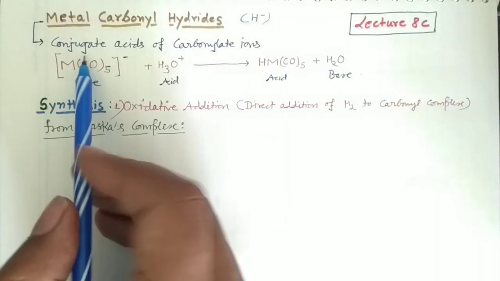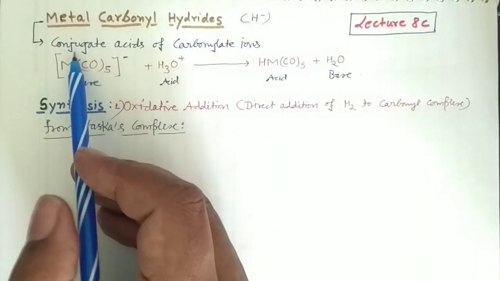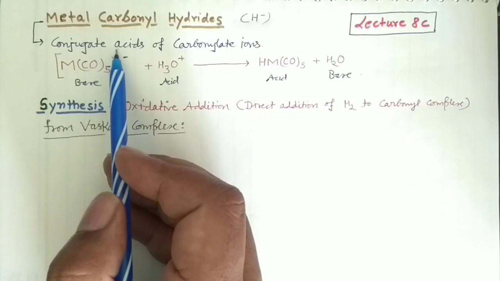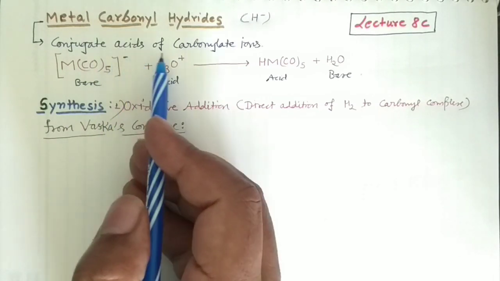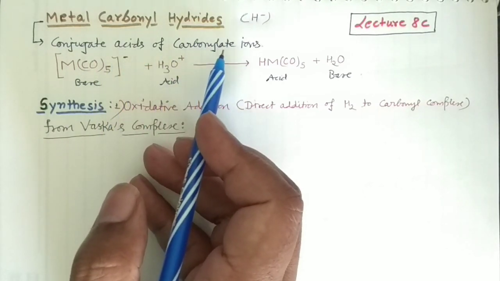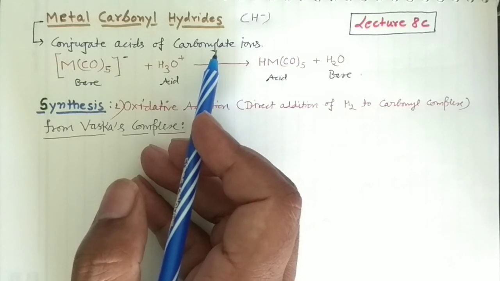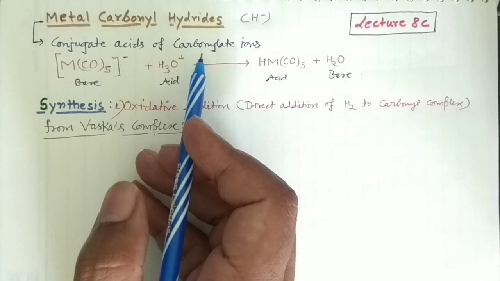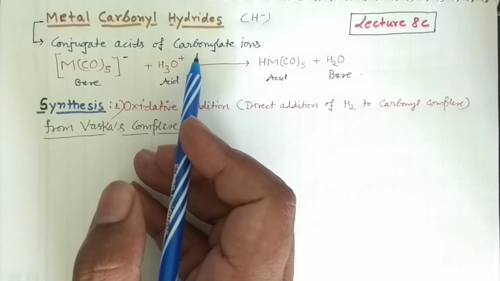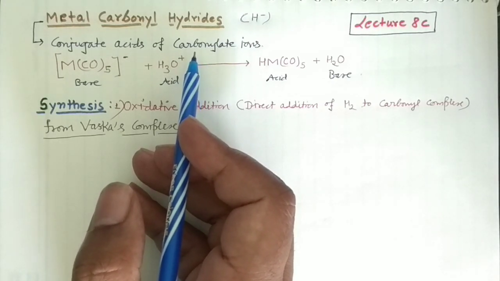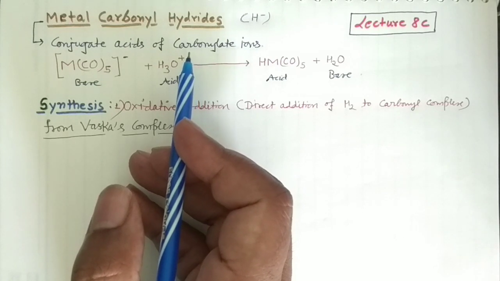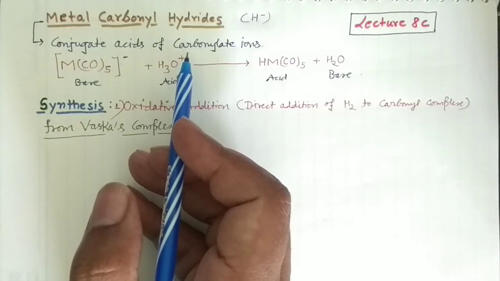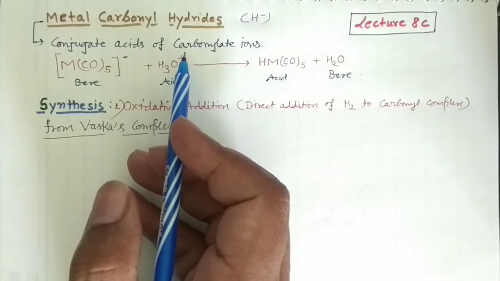So you can see what I have written here. Metal carbonyl hydrides are actually the conjugate acids of the carbonylate ions. If you can recall my last lecture on the metal carbonylate ions, the species has a negative charge. Transition metal carbonyls, right? You may have 4, 5 or 6 carbonyls with a negative charge over there. That means the metal is in a negative oxidation state when it comes to metal carbonylates.